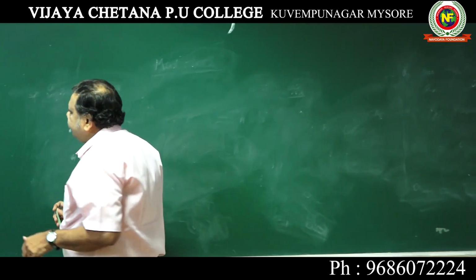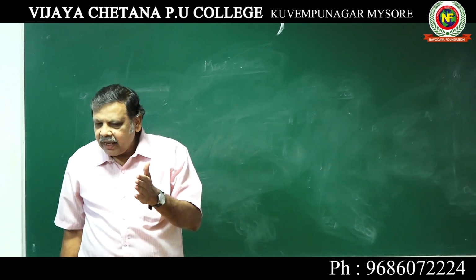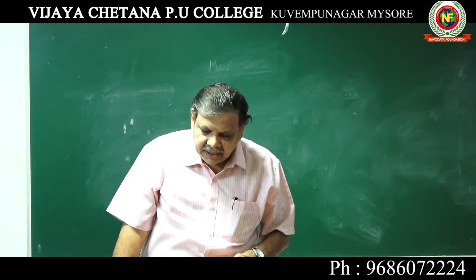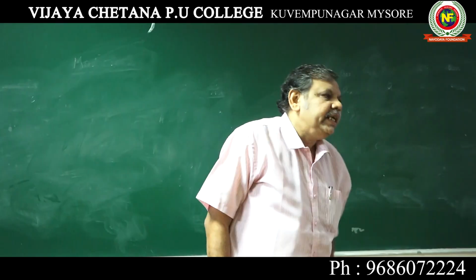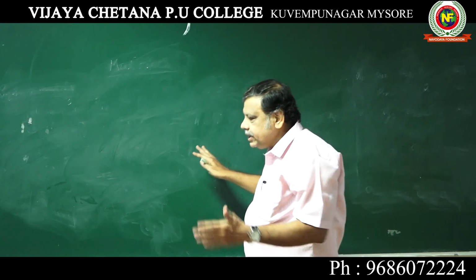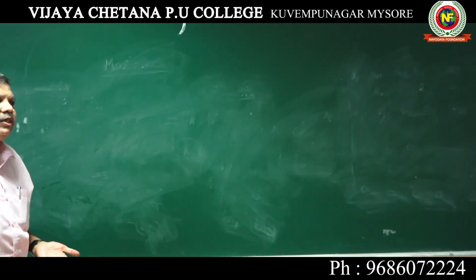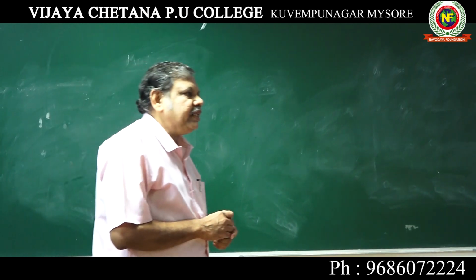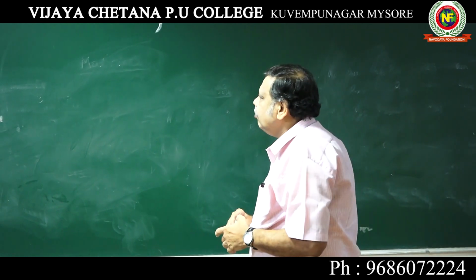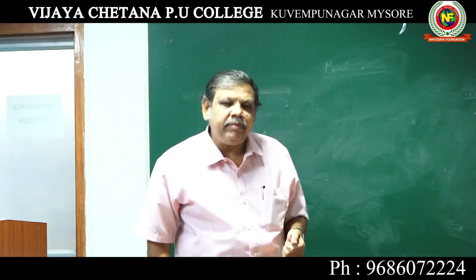Okay. Now, differentiation of different functions, please refer to the list of differentials I gave on that day. I will just go on reading it. d by dx of x to the power of n is n x to the power of n minus 1. I am not going to write it, because you just take that list of differentials and go through that. d by dx of root x is another standard differential, 1 over 2 root x. d by dx of 1 by x is minus 1 by x square.